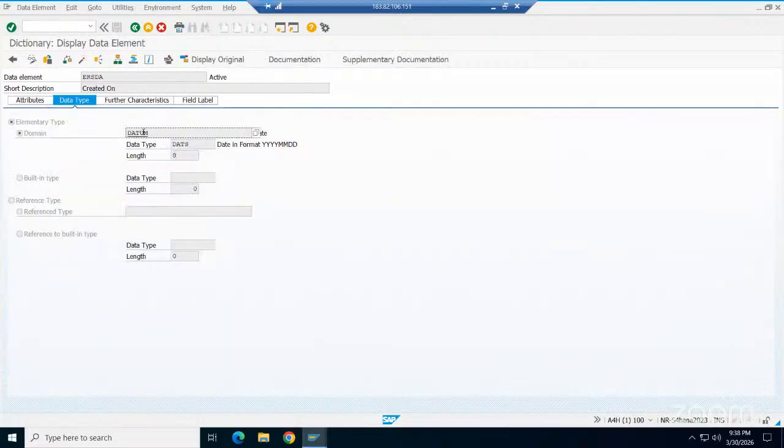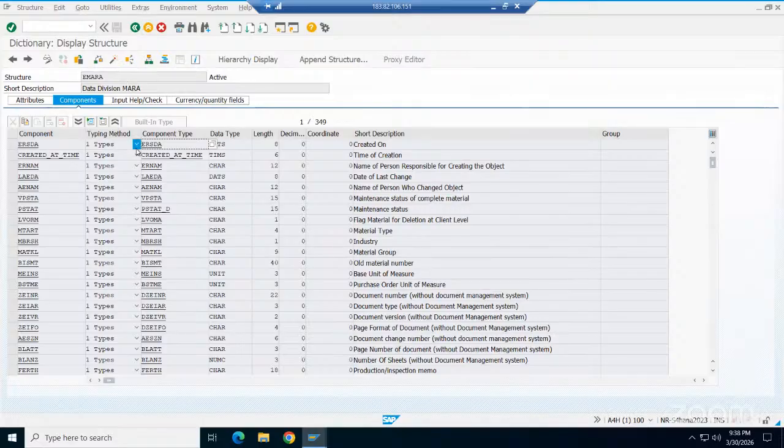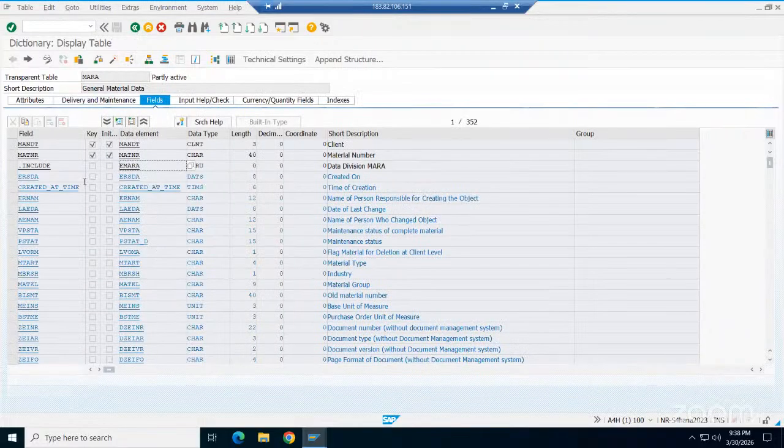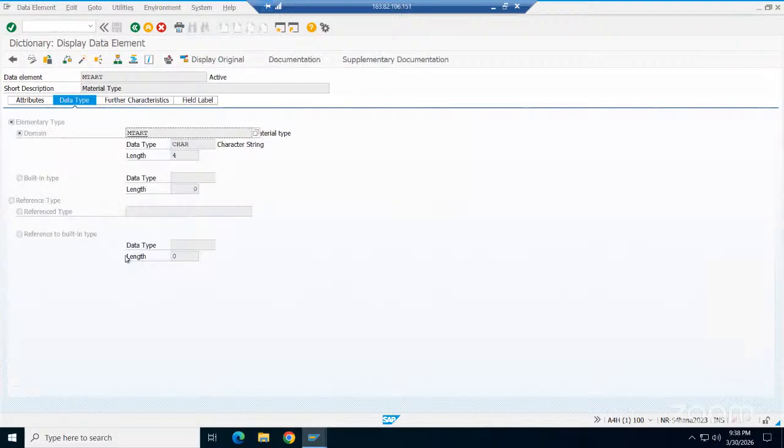Every field in the table will have a data element; I cannot say it is a must, but they will follow that. For example, take the material type field here. Double click, there is a domain.